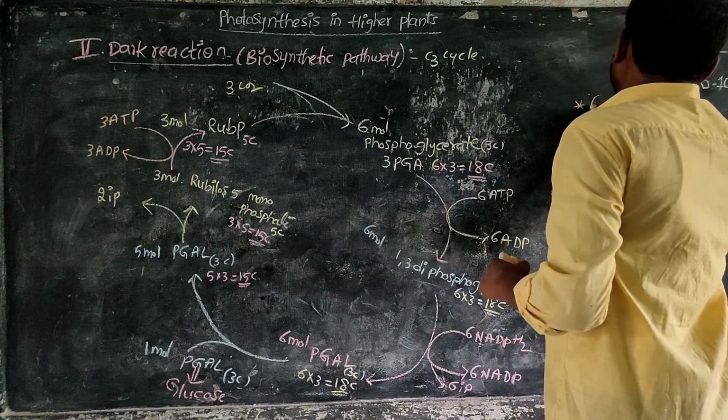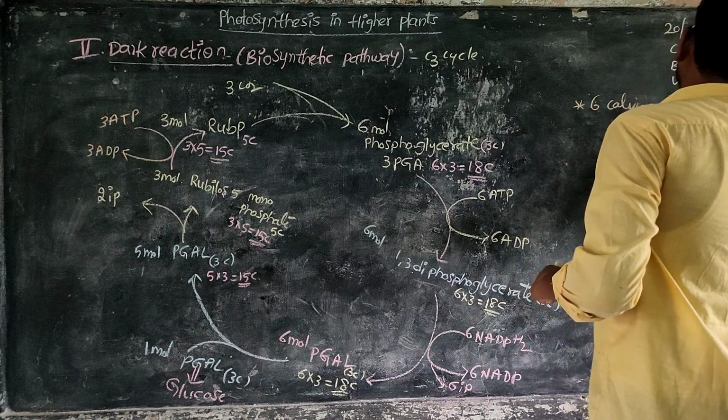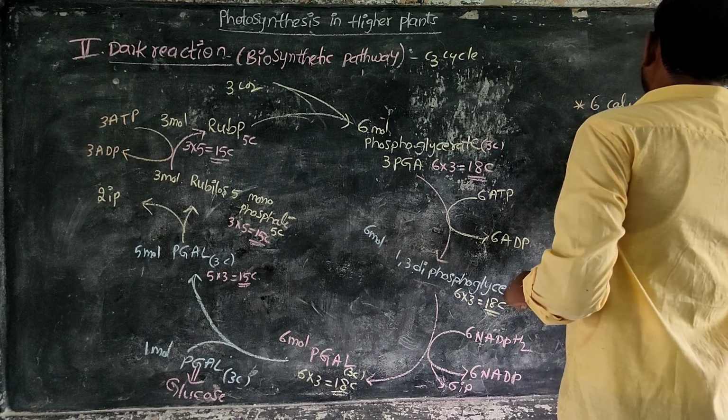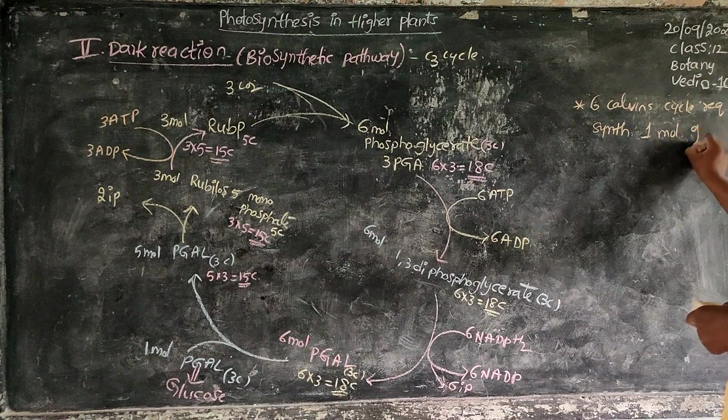So a total of 6 Calvin cycles are required for synthesis of 1 molecule of glucose.